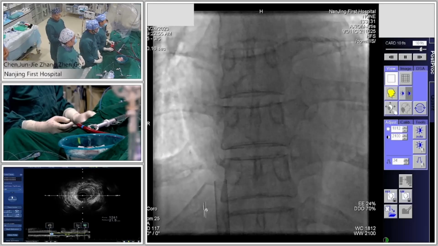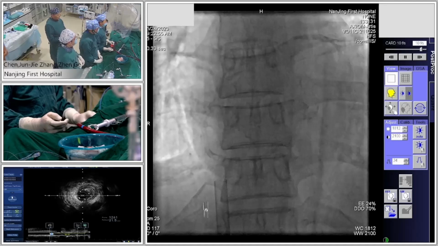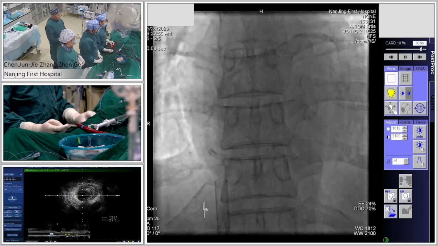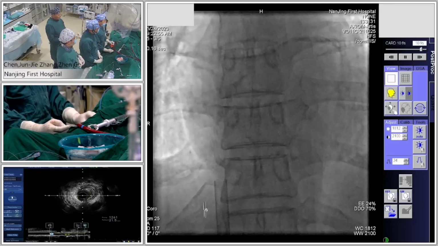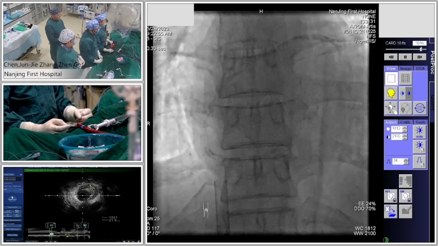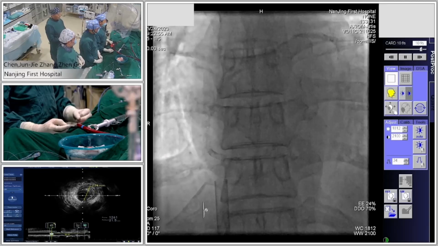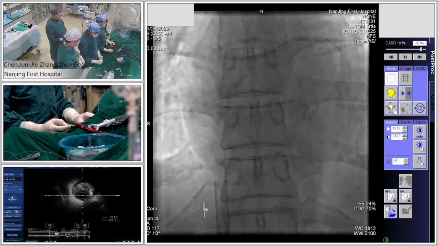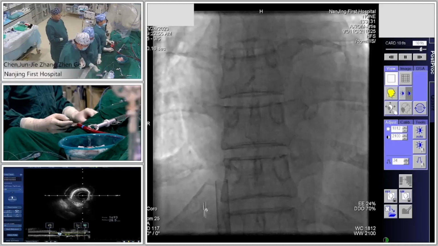So our team has implanted IABP and ECMO. A few years ago, Impella used to be available in China, but because the second generation of Impella catheter was not approved by the central government, recently the combination of IABP with ECMO is becoming more and more popular for complex cases.